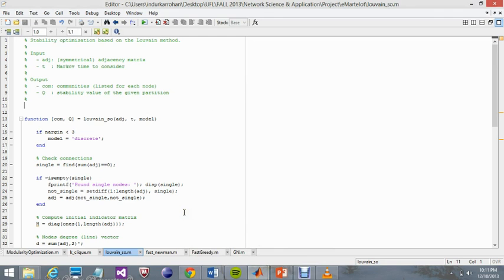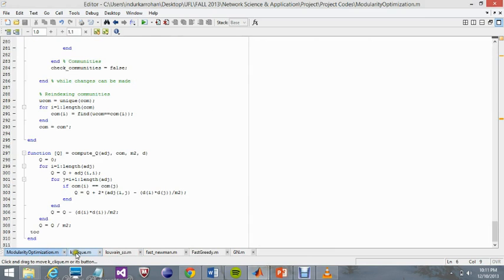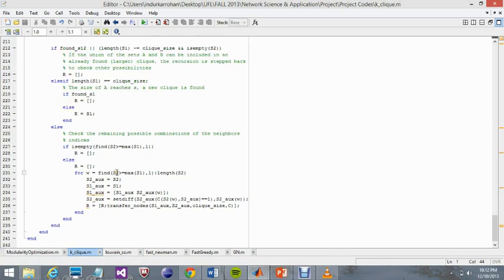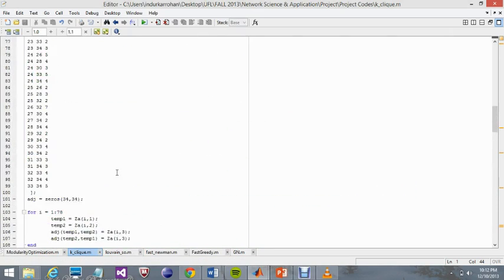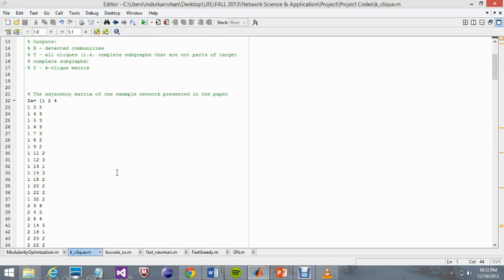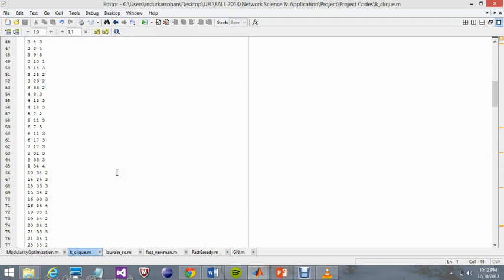Okay, so as you can see, we have one single code for both the algorithms of modularity optimization and individual code for the rest of the five algorithms. So this is basically the click algorithm wherein we have given the input and accordingly we have found out the output.